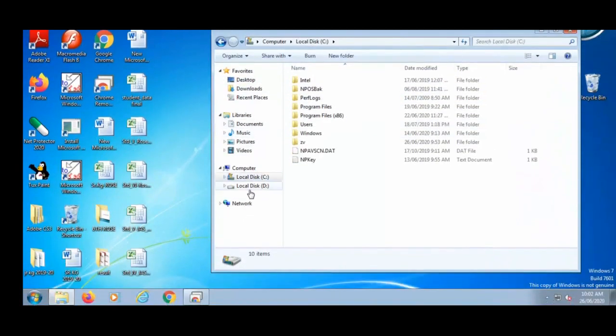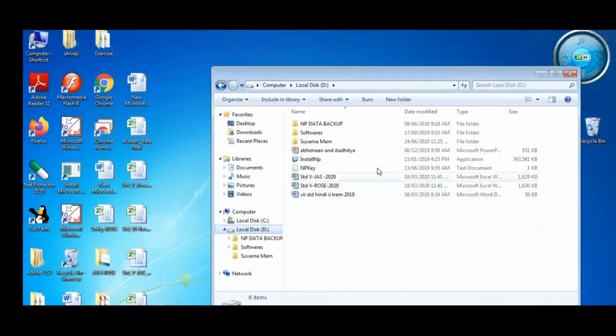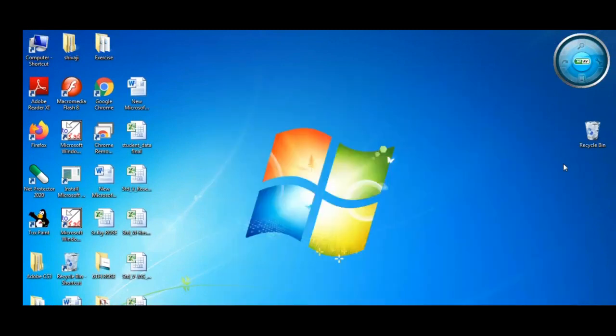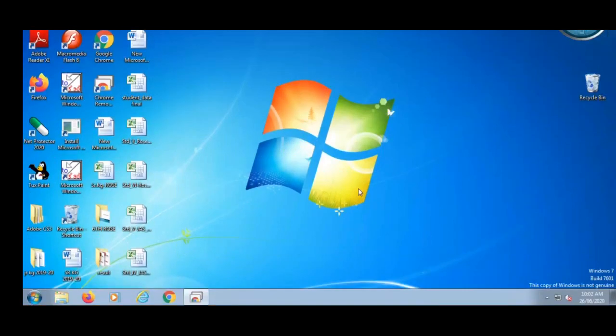When I click on the D drive, what happens? Whatever folders, files, and even software saved in the D drive get opened. Then we'll see the recycle bin. See here, on the right hand side there is a recycle bin. Recycle means whatever we don't want, we throw in the recycle bin. Suppose you don't want a file, we delete that file, and that file is automatically stored in this recycle bin.